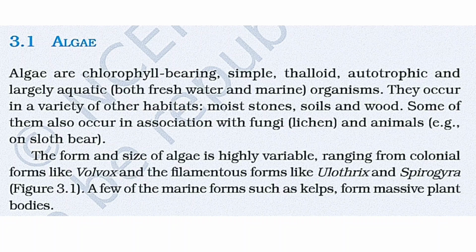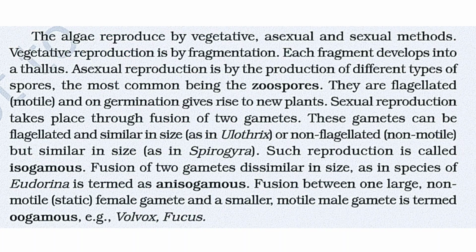The size ranges from microscopic unicellular forms like Chlamydomonas, to colonial forms like Volvox, and to filamentous forms like Ulothrix and Spirogyra. A few of the marine forms such as kelps form massive plant bodies. The algae reproduce by vegetative, asexual and sexual methods. Vegetative reproduction is by fragmentation.